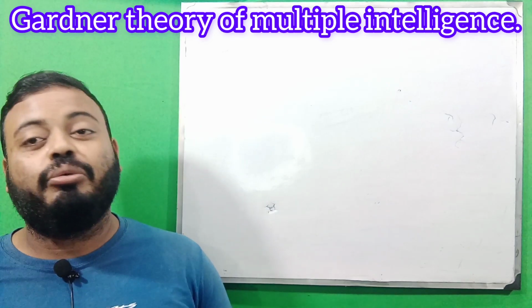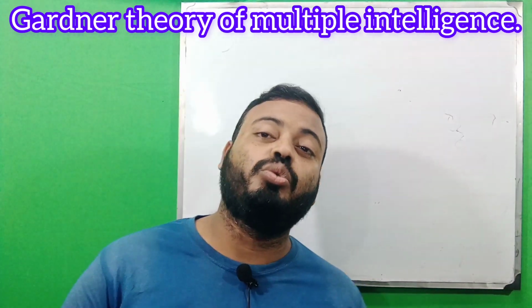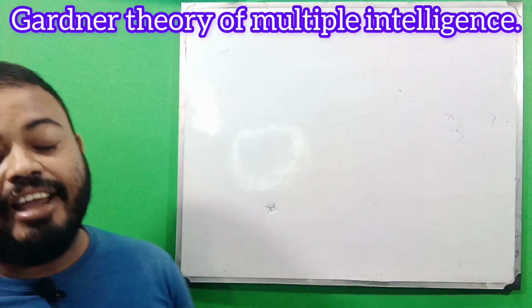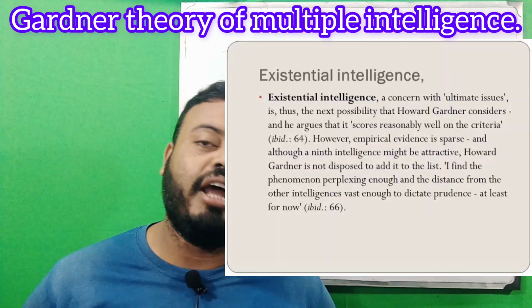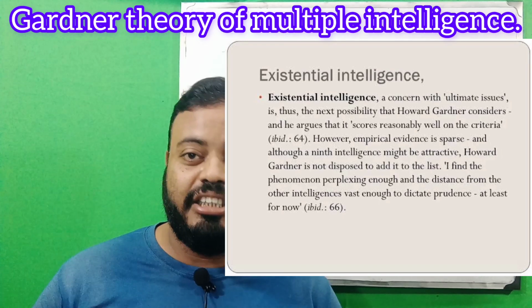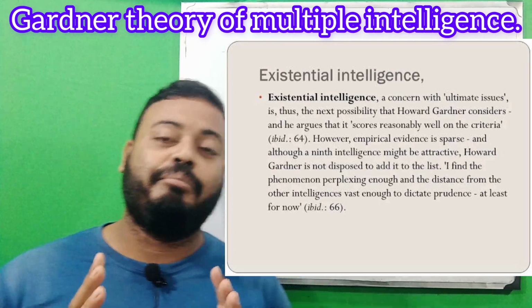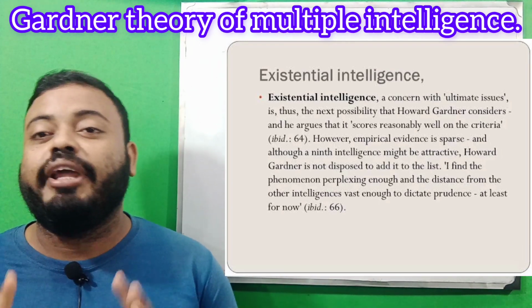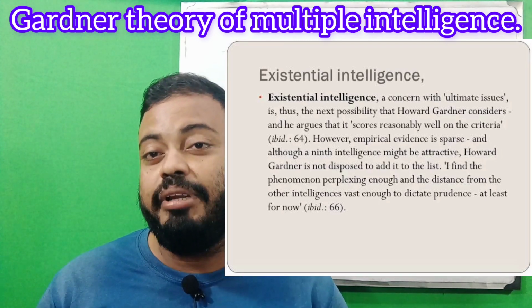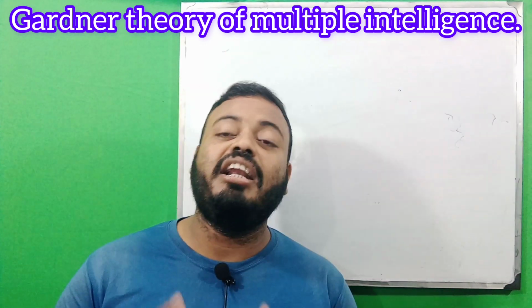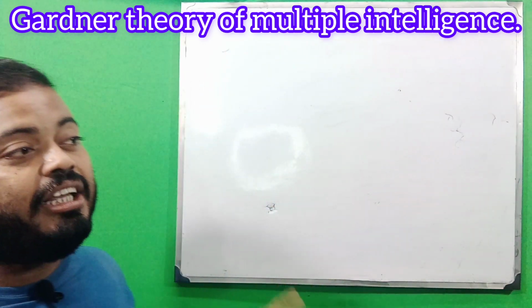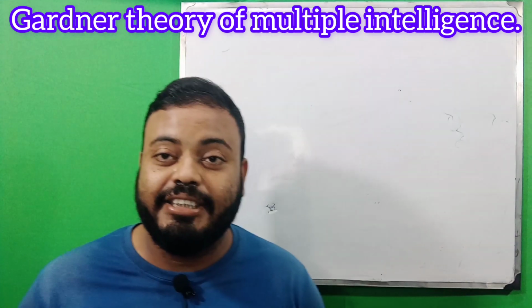Next we will learn about those two extension factors. Number nine is existential intelligence. Here the person knows other persons deeply, and he has existential intelligence. And lastly we will learn about additional intelligence.